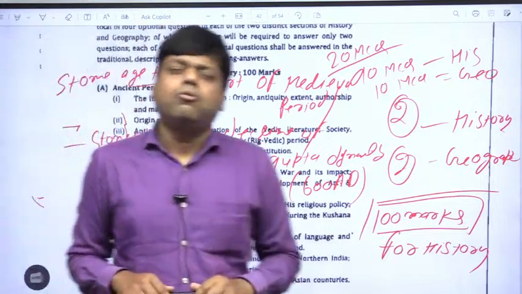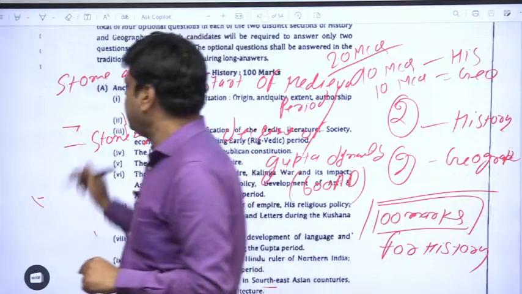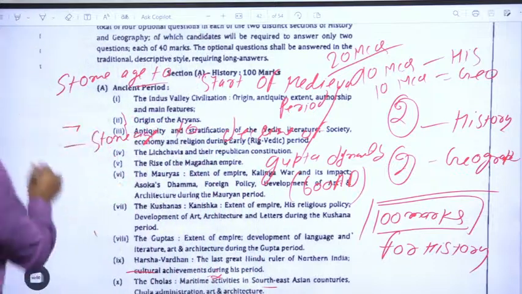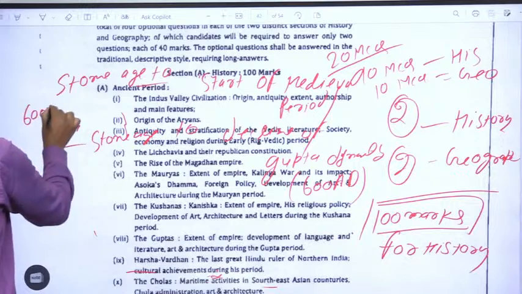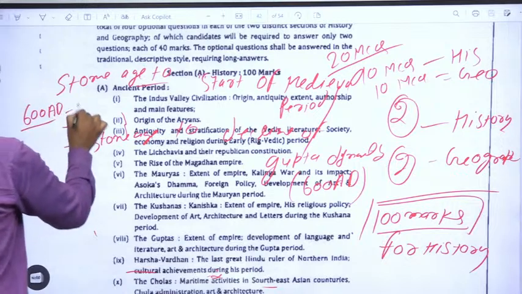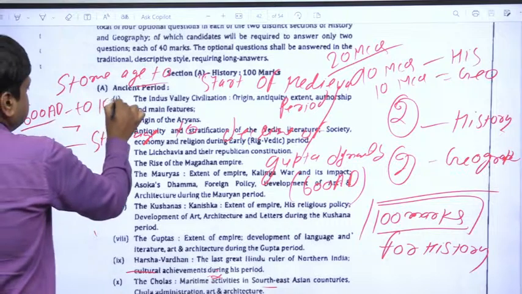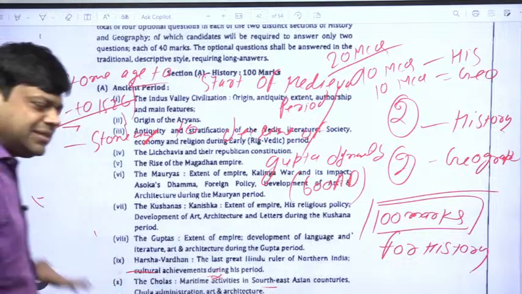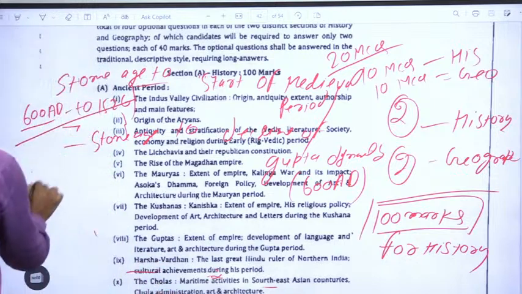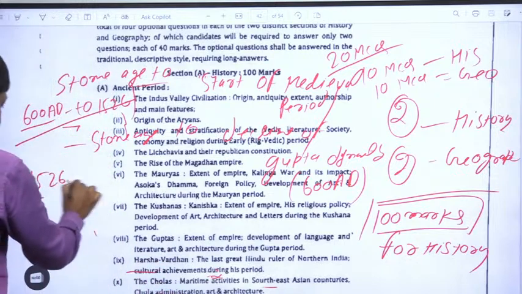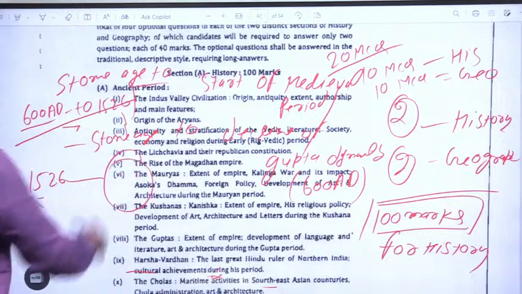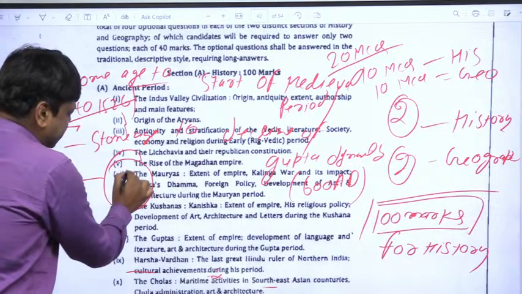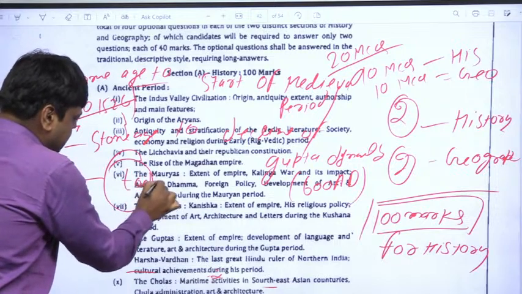Okay, so this is the time period of ancient India. Okay, what is the time period of medieval India? It is from decline of Gupta period, that means 600 AD to First War of Panipat, that means 1526. Okay, and what is the time period of modern India? It is 1526 till today.